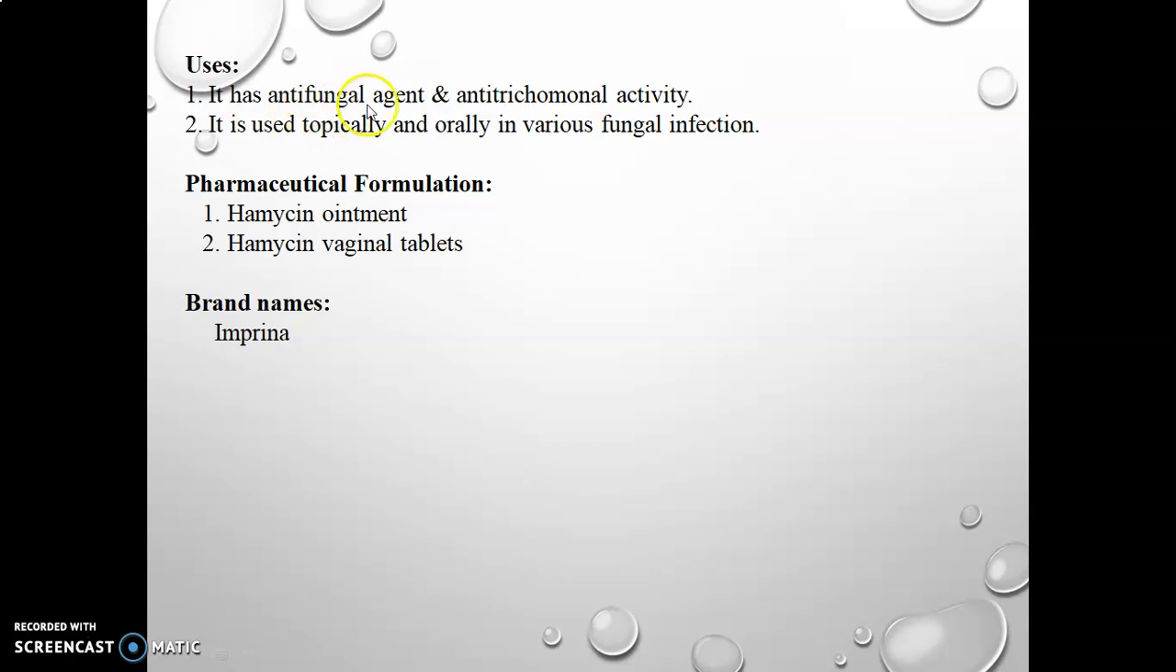Uses: it has antifungal and anti-trichomonal activity, and it is used topically and orally in various fungal infections. Pharmaceutical formulation: Hamycin ointment and Hamycin vaginal tablet. Brand names are